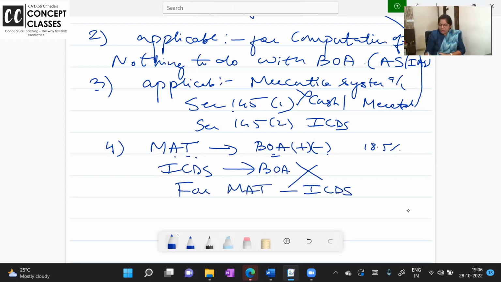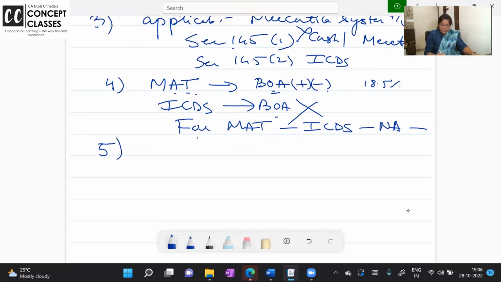Can they ask you a 1 mark commenting question, and will you attempt it with your logic? When I do MAT, it will be clear. In MAT, I don't have anything to do with what I taught you in business head, add and less. No. In MAT, we start with the books profit, net profit as per P&L in the books, and we do add and less. ICDS has got nothing to do with the books, only with computing the income. So for MAT purpose, ICDS is not applicable.